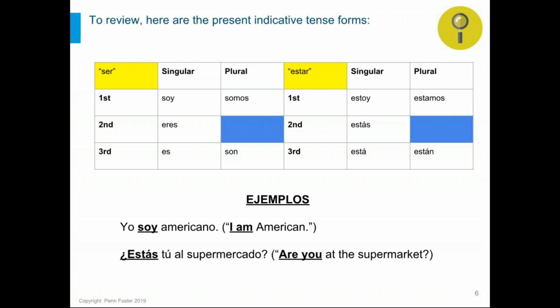And there are some example sentences at the bottom. First one dealing with nationality, stating that I am American. Ser deals with nationality. It's a permanent thing. Your citizenship can change, but your nationality is not going to change.